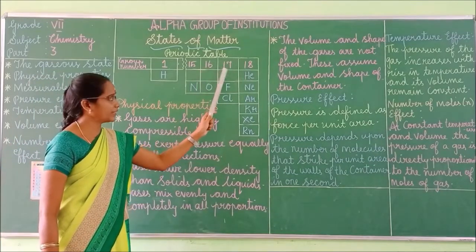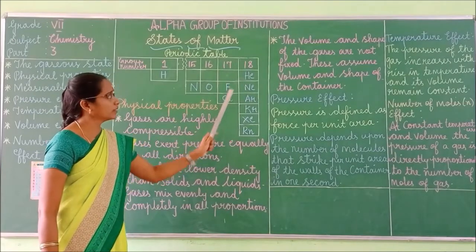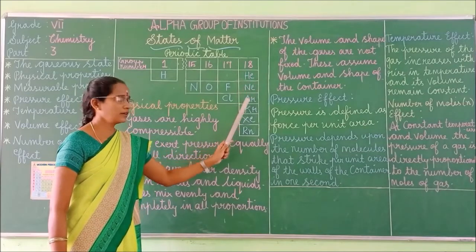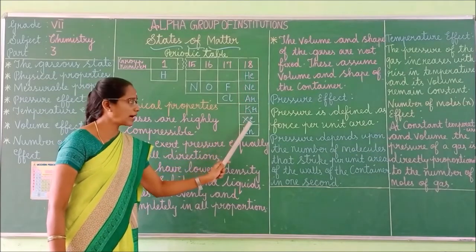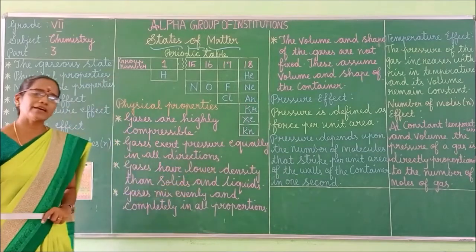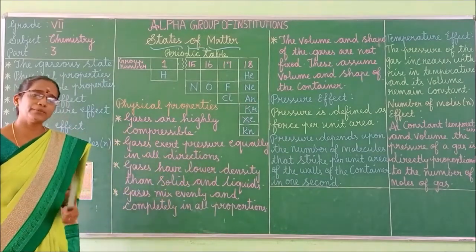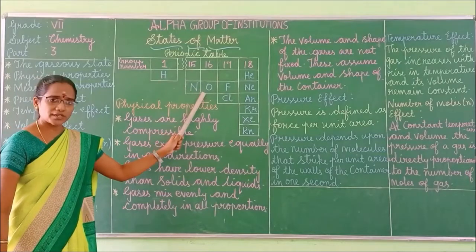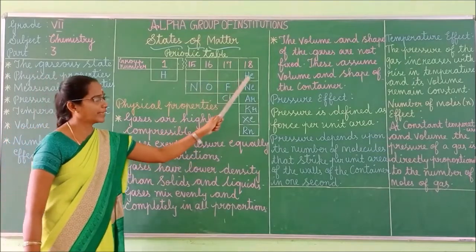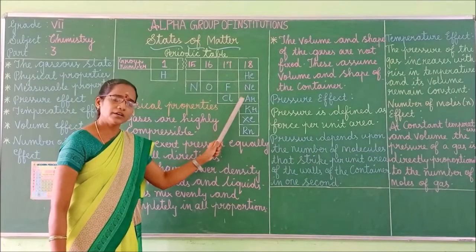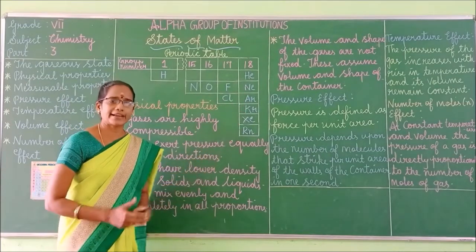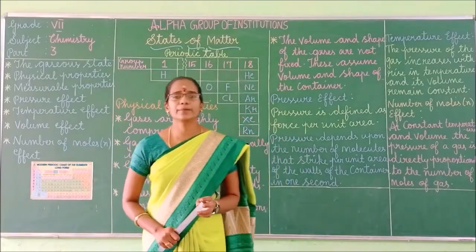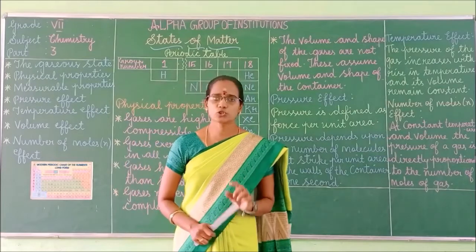In group number 17, fluorine, chlorine, and in group number 18, helium, neon, argon, krypton, xenon, and radon. Okay, so what are the 11 elements which are present in the periodic table in the gaseous state? Hydrogen, nitrogen, oxygen, fluorine, chlorine, helium, neon, argon, krypton, xenon, and radon. These are the 11 elements present in the periodic table in the gaseous state that you should remember.